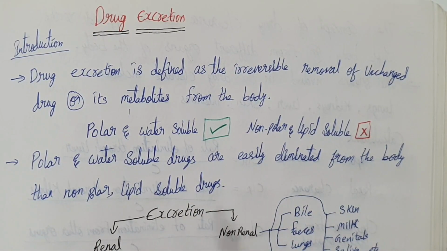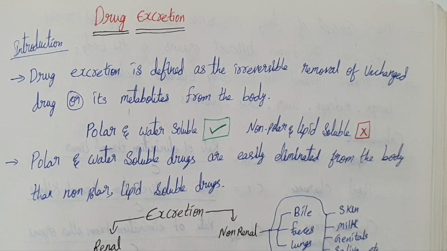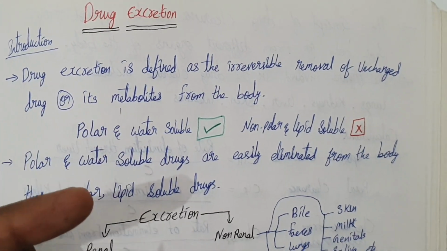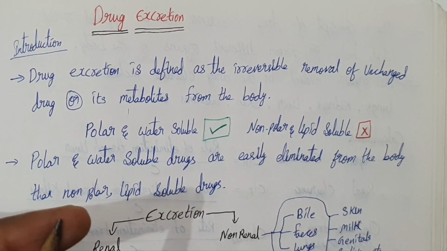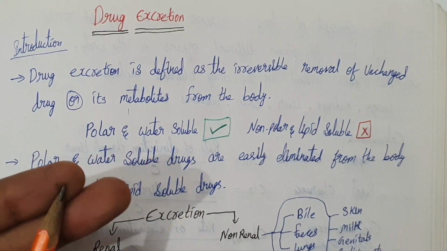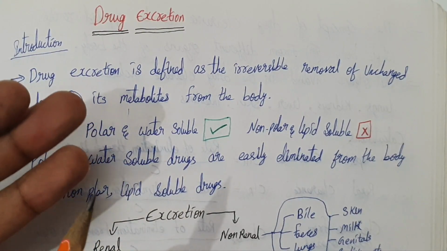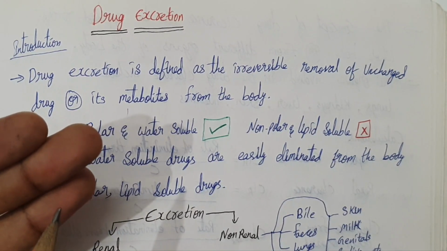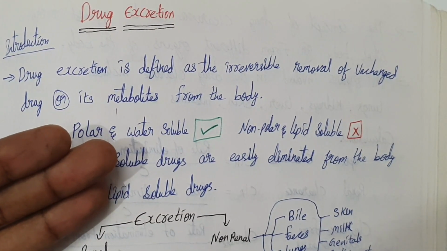Why is this important? Because how a drug is excreted will decide three things. First of all, how long it stays in the body, its duration of action, and even whether the drug could cause toxicity if it gets accumulated.